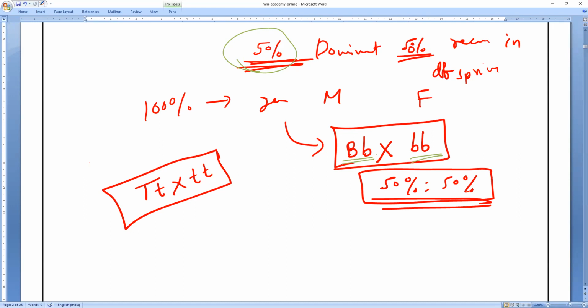So you have to remember that. If they ask you about 50%, either dominant or recessive, keep it in mind: always the one and only possible genotype is a heterozygous dominant one and a homozygous recessive one. Note it. One heterozygous dominant character crossing with the homozygous recessive one, 100% you will get 50% dominant character and 50% recessive character.